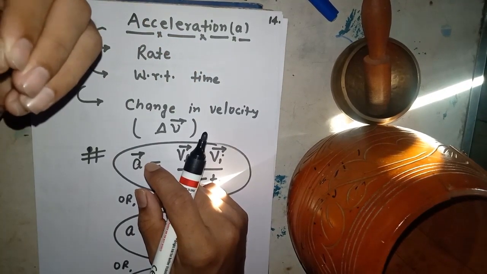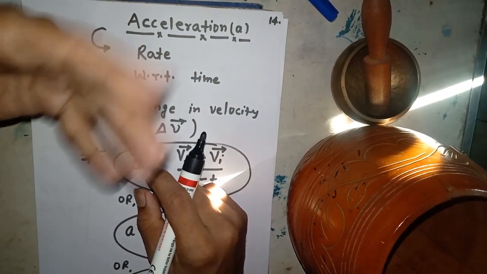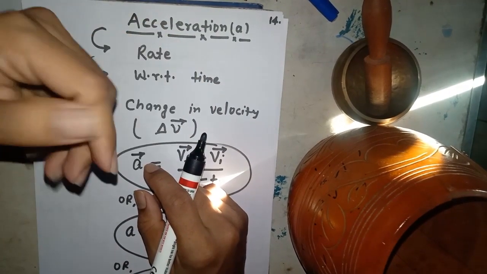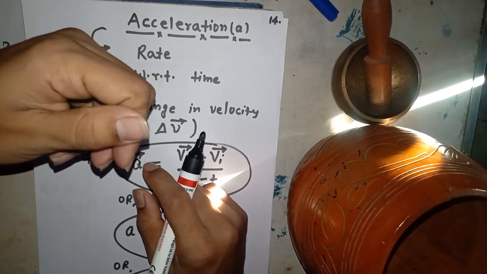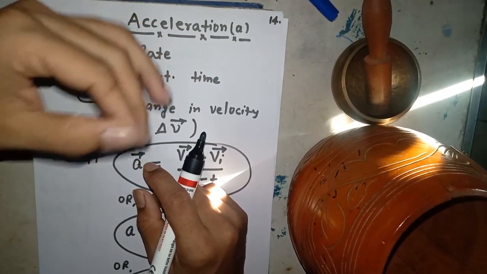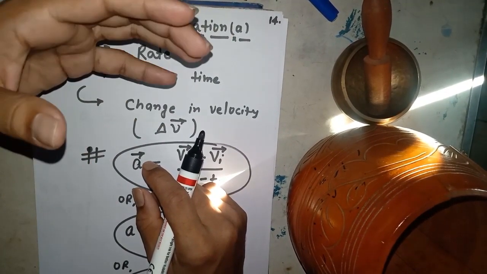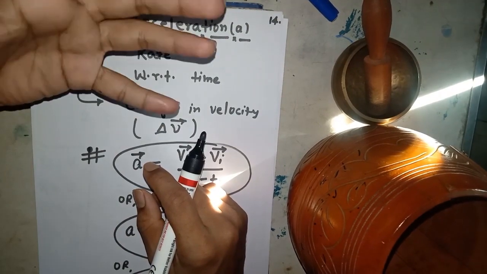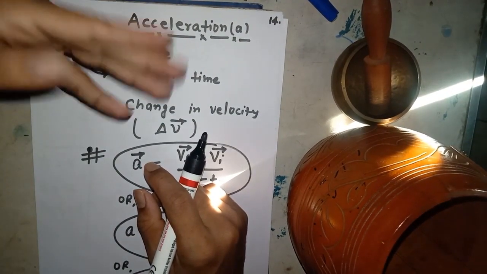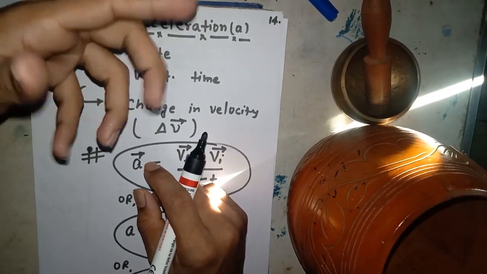But if I ask you, what will be the rate of change of velocity with respect to time? The rate is very important in physics. Everywhere you confront the rate in physics. So here is another rate. Acceleration is also a rate.